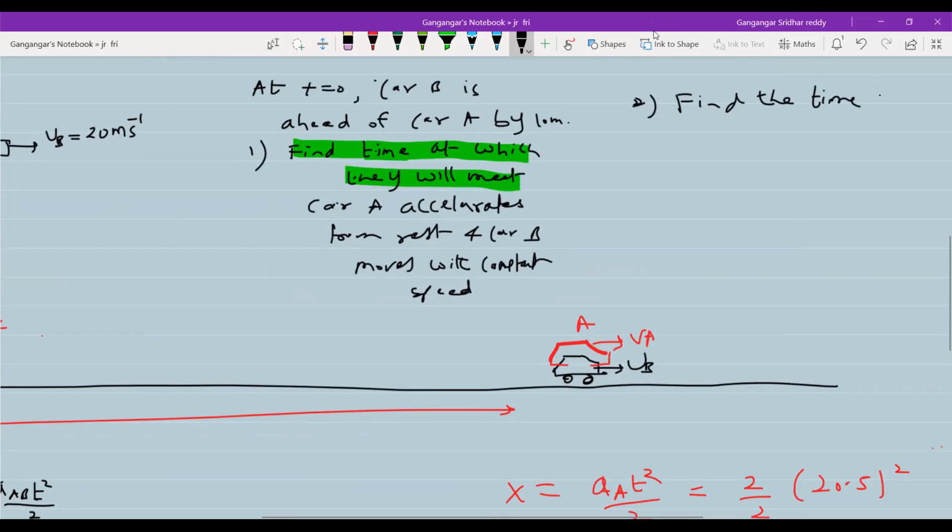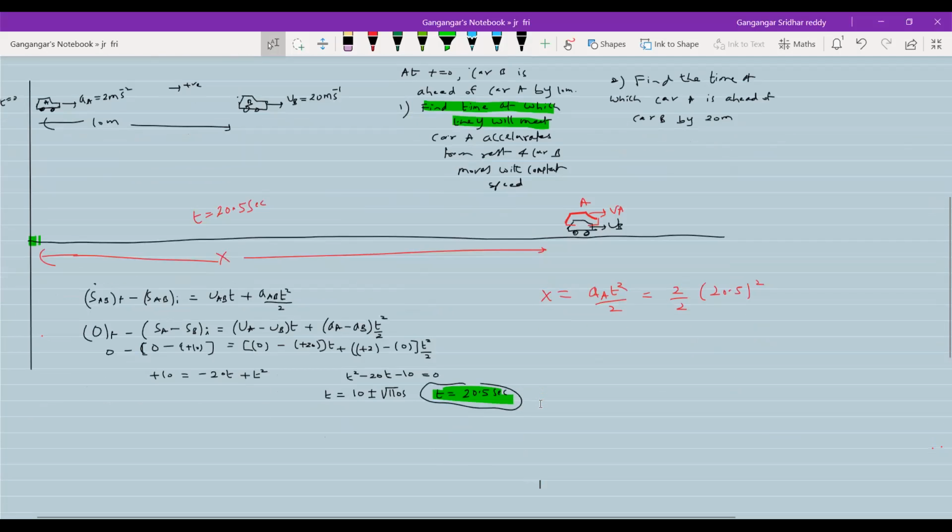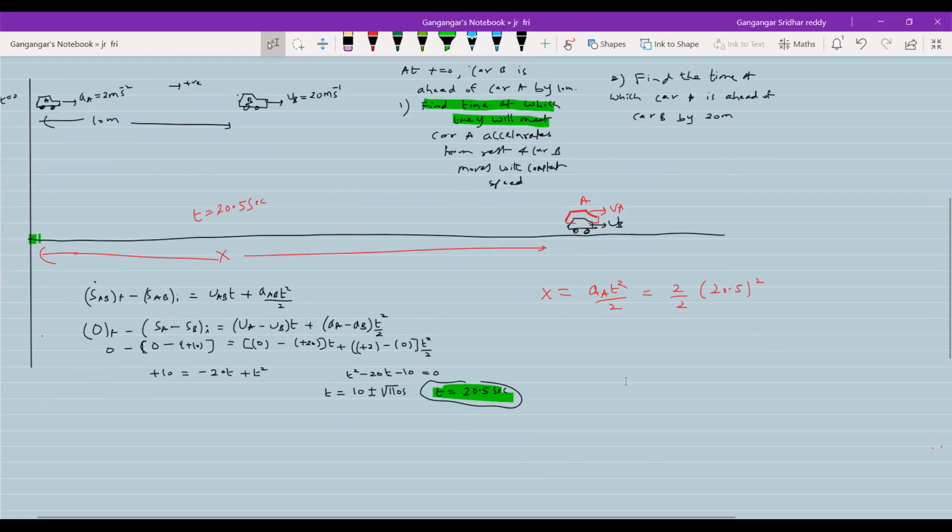Find the time at which car A is ahead of car B by say 20 meters. After what time? This is the second part of the problem. What changes are you going to make? It's all about how you are going to use that equation. So what should be the diagram?